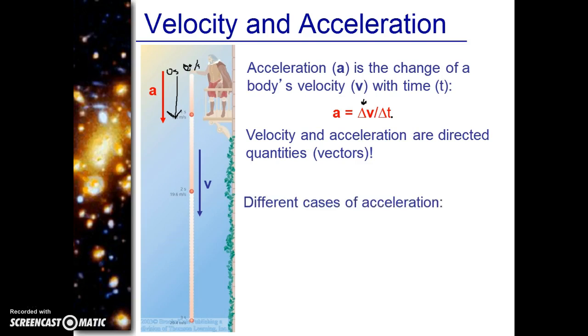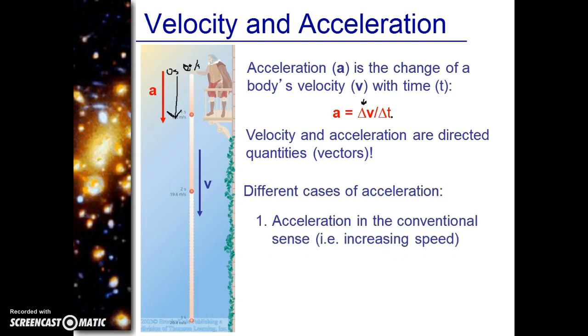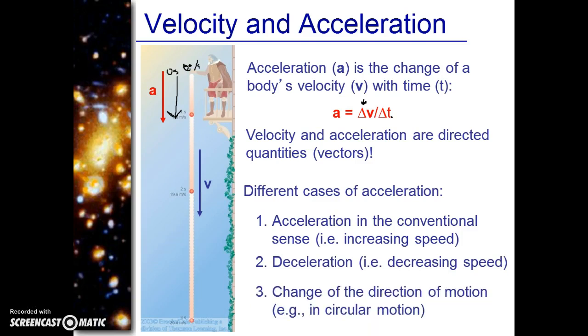All right. Different ways to look at acceleration. You can accelerate in the conventional sense where you increase your speed. You can decelerate or decrease your speed. That would be a negative acceleration. And you can change the direction of your motion. So you can go around in circles. And all three of these cases would be considered acceleration.